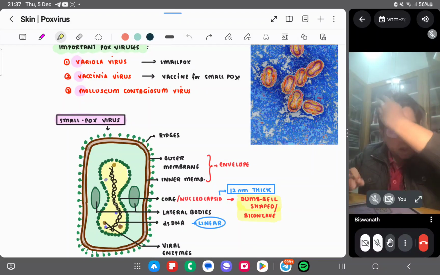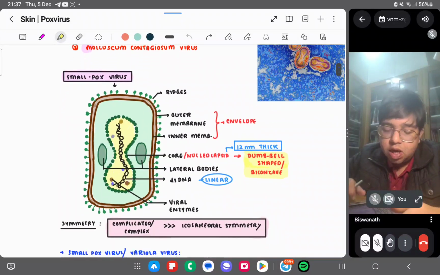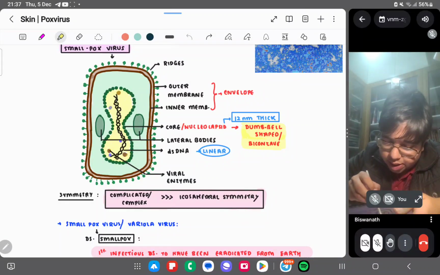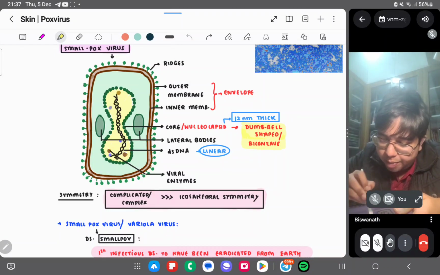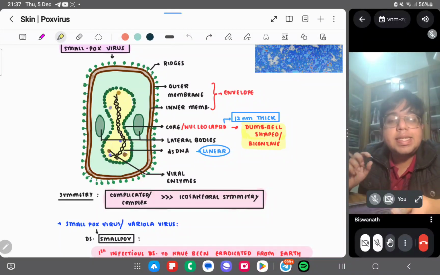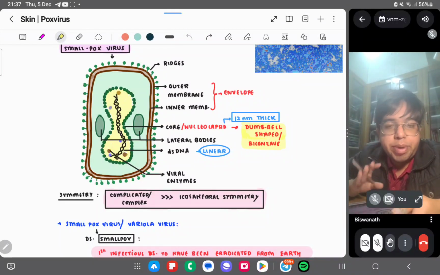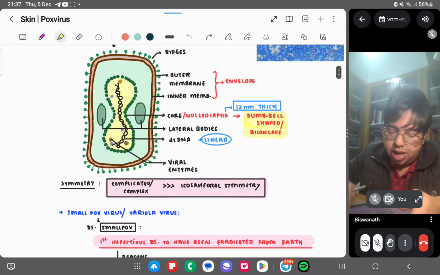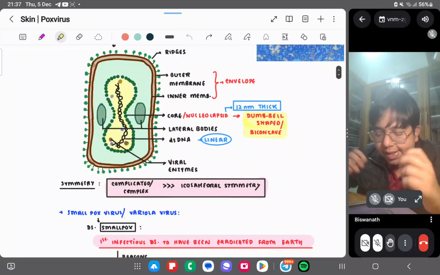So if we're talking about the variola virus or the smallpox virus, you can see the structure here. There are some ridges which are present. This is the outer membrane, inner membrane, means envelope is present. The core and nucleocapsid, which is 12 nanometer thick. You don't have to remember this, just remember the shape. It's a dumbbell shaped or biconcave shape. Lateral bodies are present in the sides.